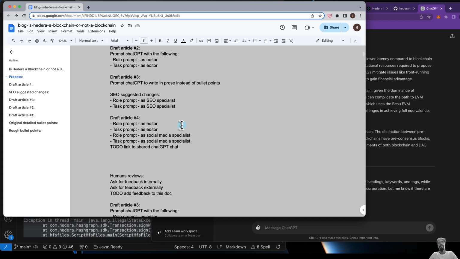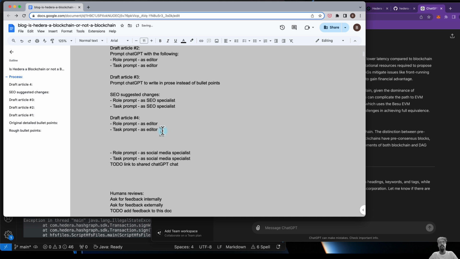And then after that, I switched back to editor mode and gave it the draft article, and got it to output a draft article based on the SEO feedback. So I'm going to split that right into draft article 5, and this is what we will tackle next in the next video, acting as a social media specialist.